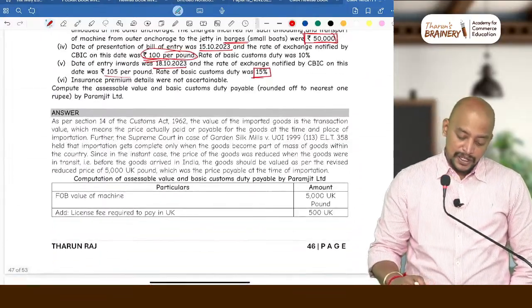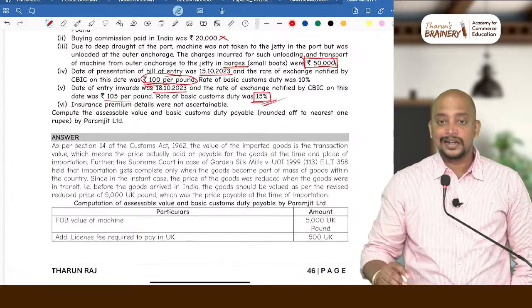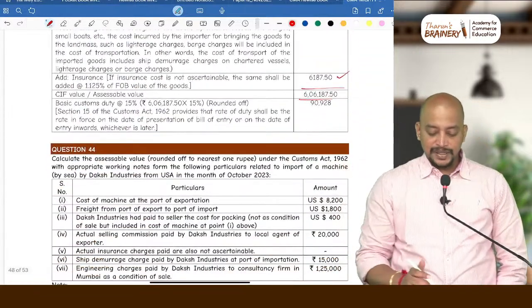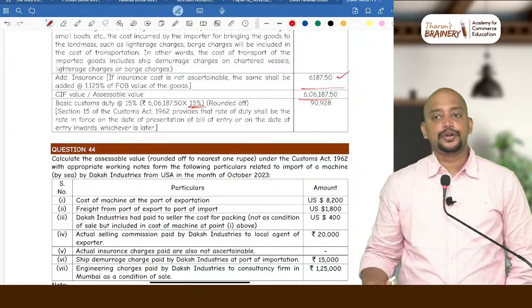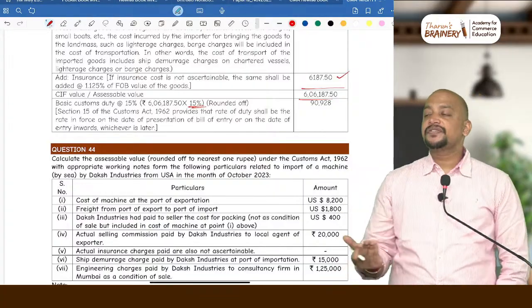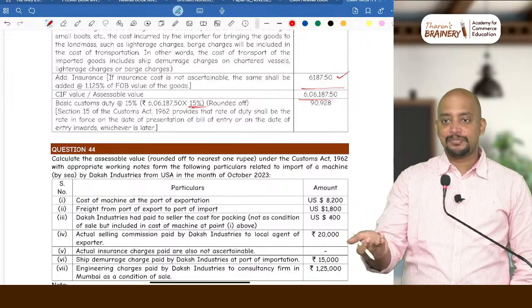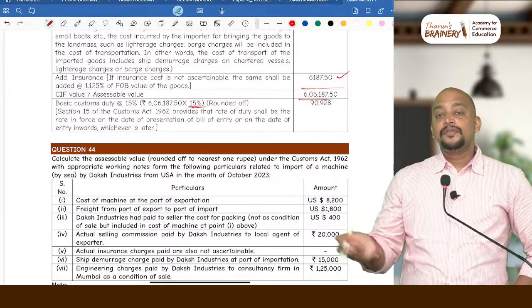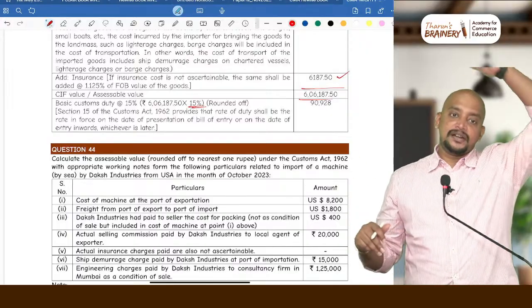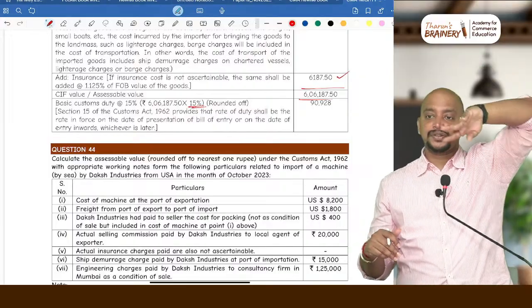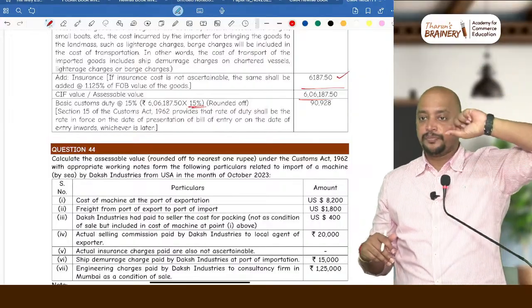On that assessable value, what is the basic customs duty to be taken? 15%. So 15% will be taken as the basic customs duty on that. Okay, and suppose if they give social welfare surcharge, that also should be added. If they give IGST, while doing IGST, everything we should add: assessable value, basic customs duty, social welfare surcharge. Finally, we need to compute IGST.